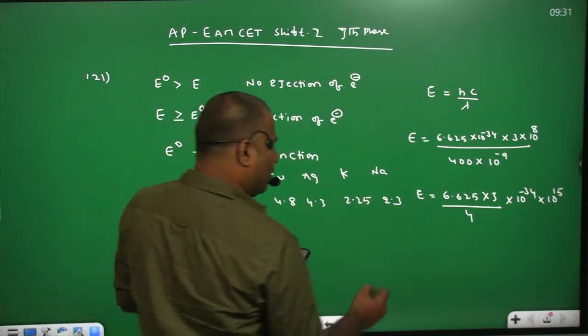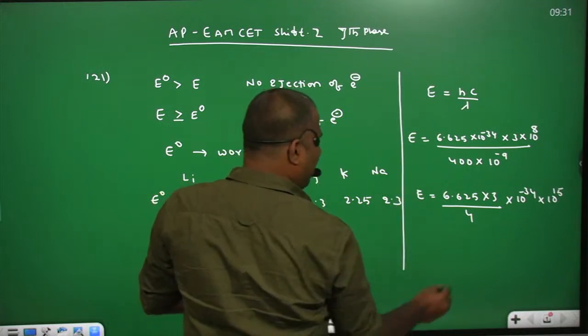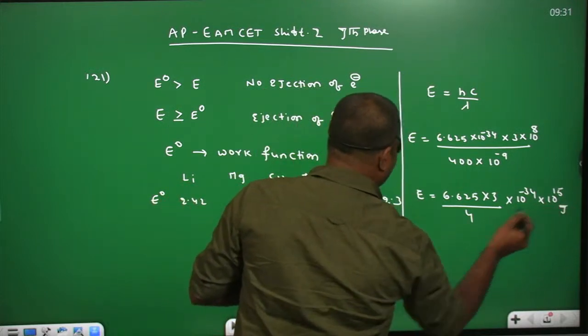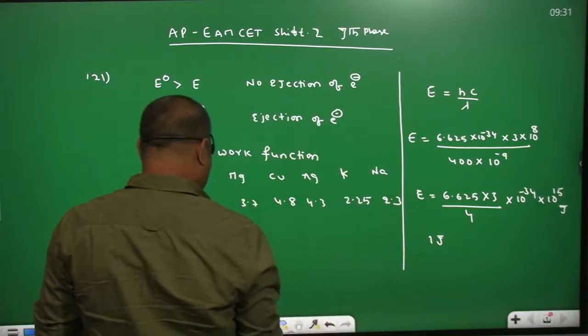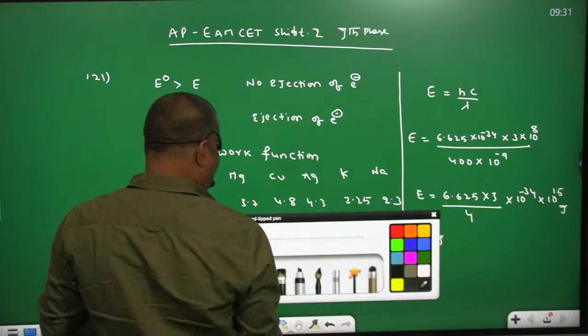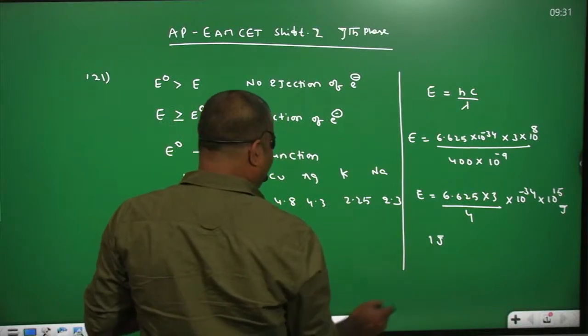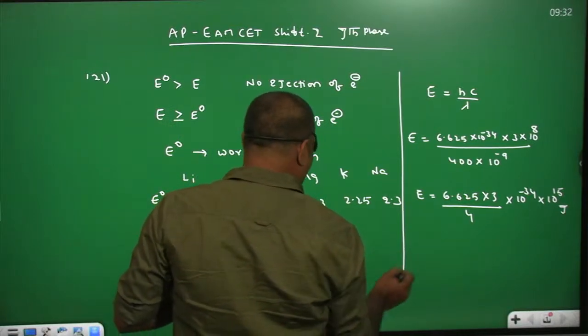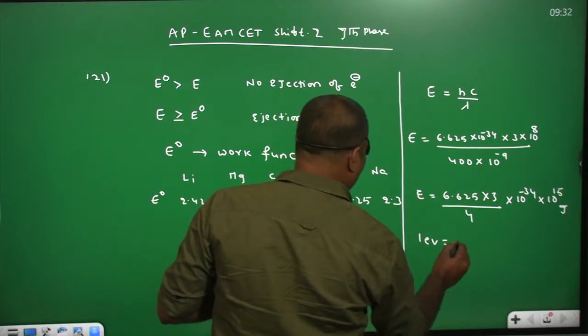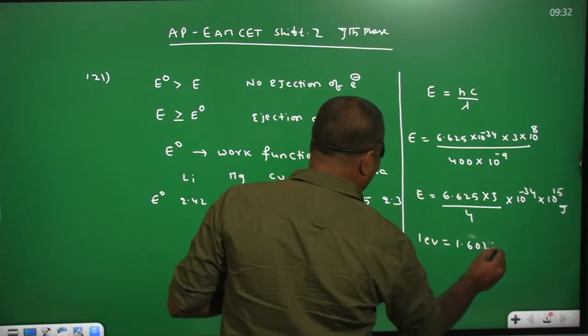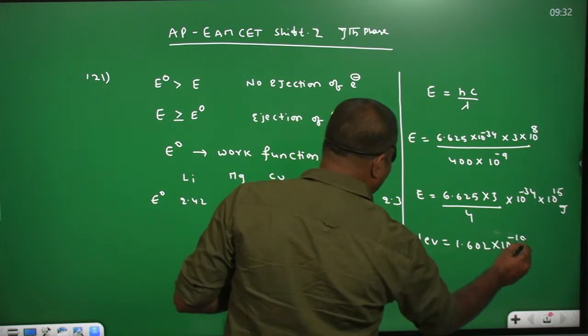Now we need to convert into electron volts. Remember, the value we are getting is in joules. 1 joule equals how many electron volts? Or 1 electron volt equals how many joules? 1 electron volt equals 1.602 into 10 power minus 19 joules.